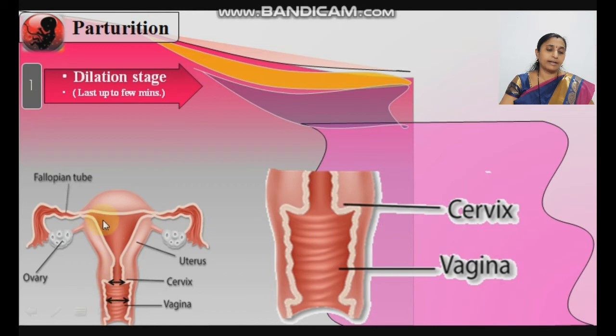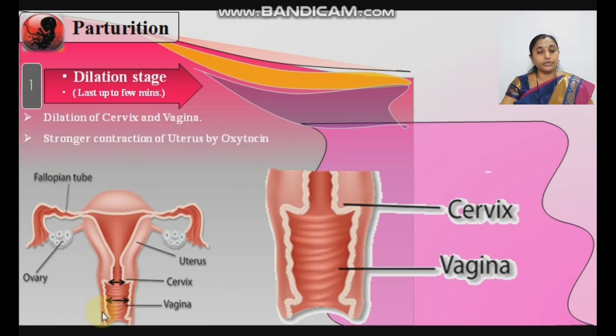See here again in the diagram, the arrow indicates how much the cervix and vagina get dilated. This diagram is the dilation stage of the cervix and vagina. See here in the diagram what changes take place: stronger contraction of the uterus by oxytocin due to stimulus reflex, that is a neuroendocrine mechanism. Due to this neuroendocrine mechanism, oxytocin stimulates the uterus to undergo stronger contraction.